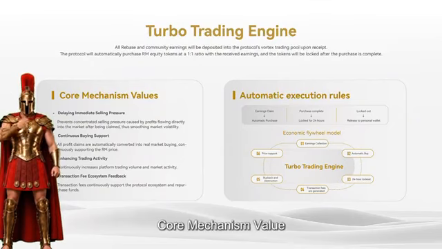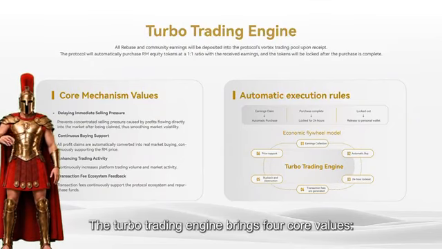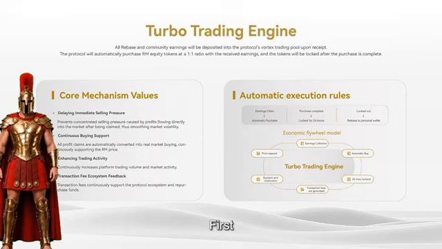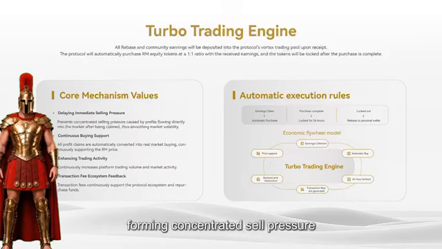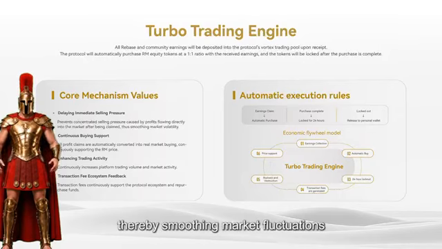Core mechanism value. The turbo trading engine brings 4 core values. First, delay immediate sell pressure. Avoid direct market inflow of yields after claiming, forming concentrated sell pressure, thereby smoothing market fluctuations.